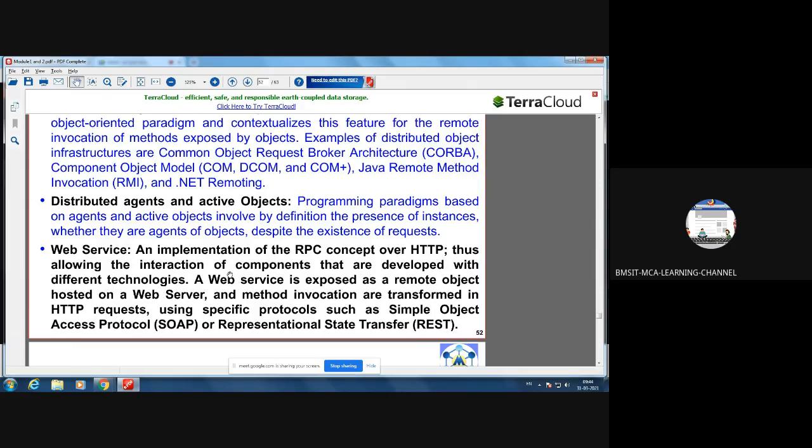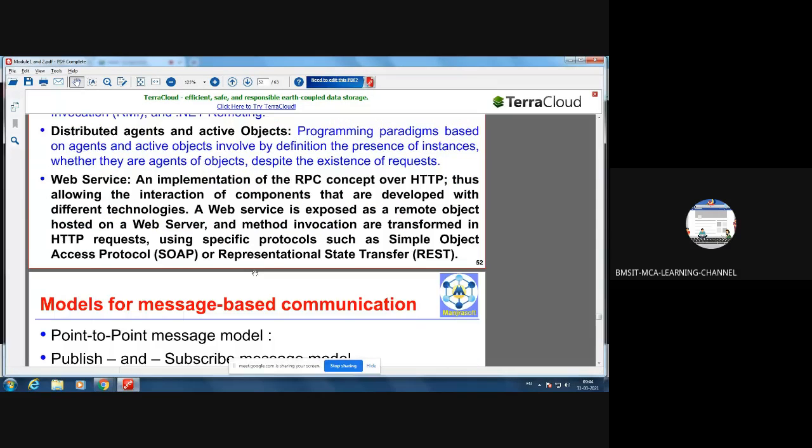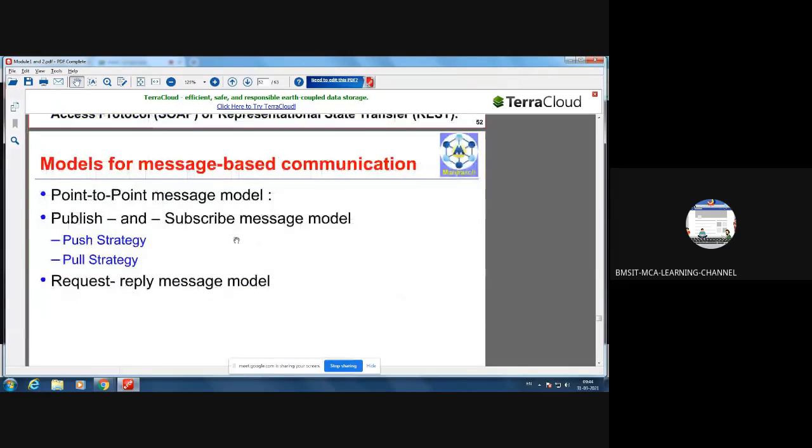The communication between such microservices will happen with the help of either the SOAP protocol or the REST protocol. It is better for you to further explore microservices. That is beyond the syllabus, but it may be useful for your interviews and so on.